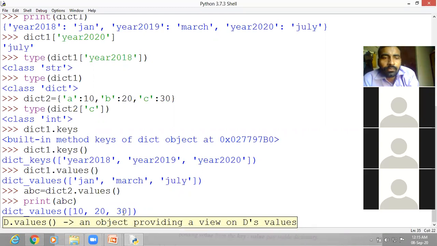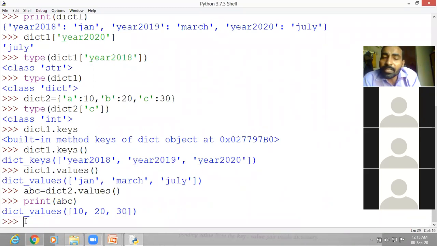Now let us check the type of ABC. Now what do you get? Something different. This is not given in your syllabus, but it is something different according to the logic, according to the program. As much as you want, you can do. Yes, any question?